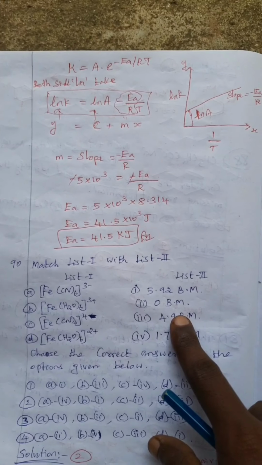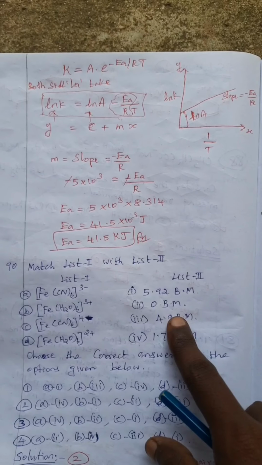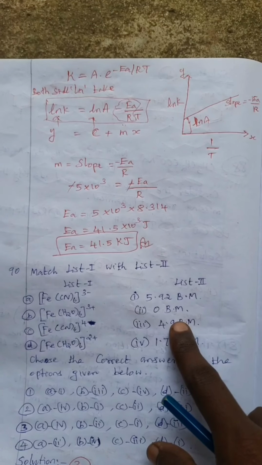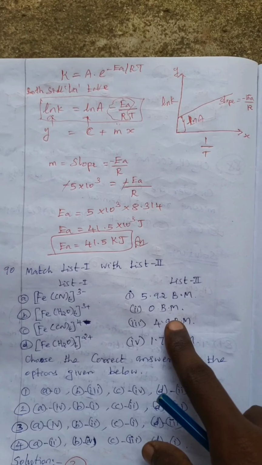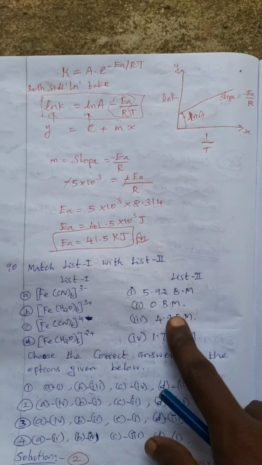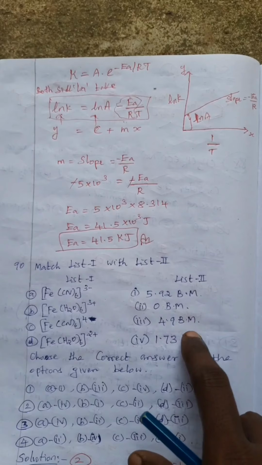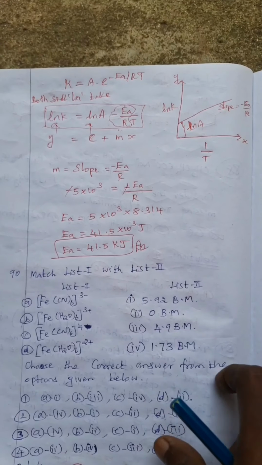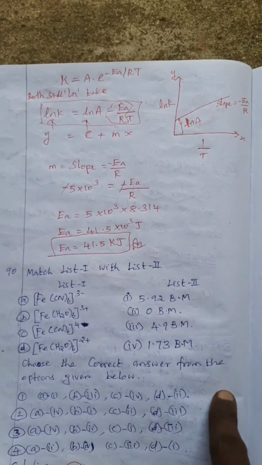So y axis is ln k and x axis is 1 by T, ln A is the intercept and the slope is minus Ea by R. The slope value given is minus 5 into 10 power 3, equal to minus Ea by R. The minus signs cancel.